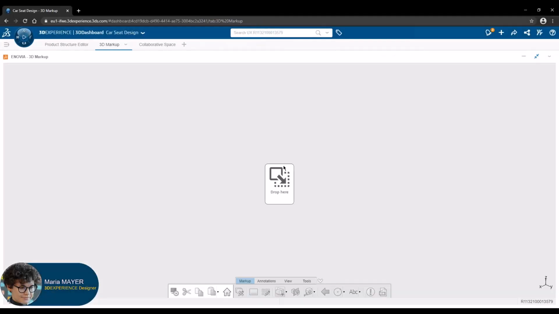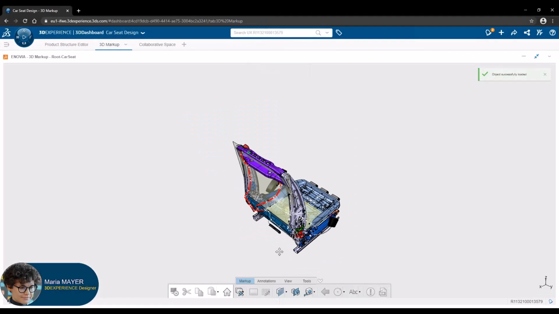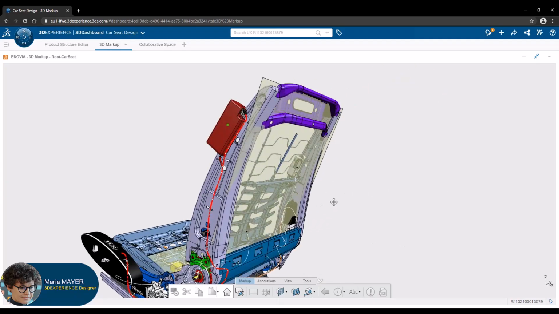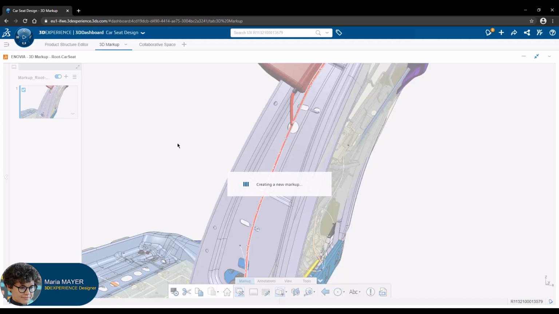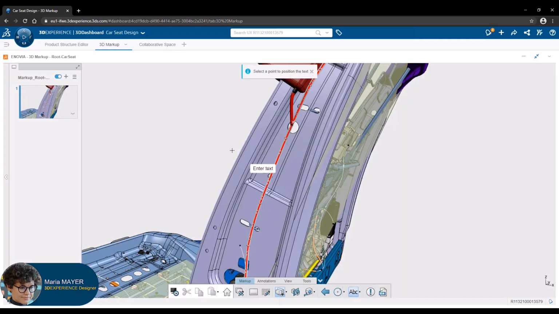Maria goes back to the 3DEXPERIENCE web platform to share with Carl the needed modifications of the design. For that, she is using the 3D Markup application available with the Collaborative Industry Innovator role. With the 3D Markup application, Maria is able to capture and share easily the intent of her request. Then Carl just needs to open this review to understand what he needs to do.